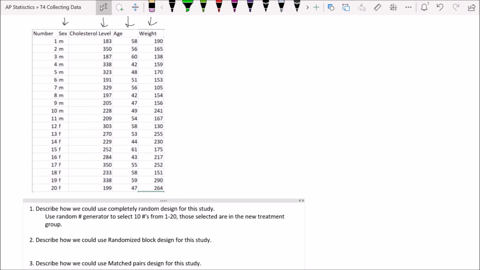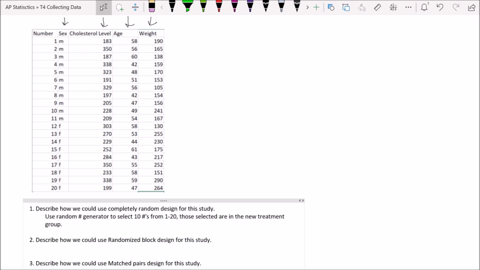How could we use randomized block design? Okay, so what we have to first decide is, what feature do we want to block by? We have options here. We can block them by their sex, we could block them by cholesterol level, we could block them by age, or block them by weight. Now, y'all, I don't claim to be a doctor. I'm not anything medical.